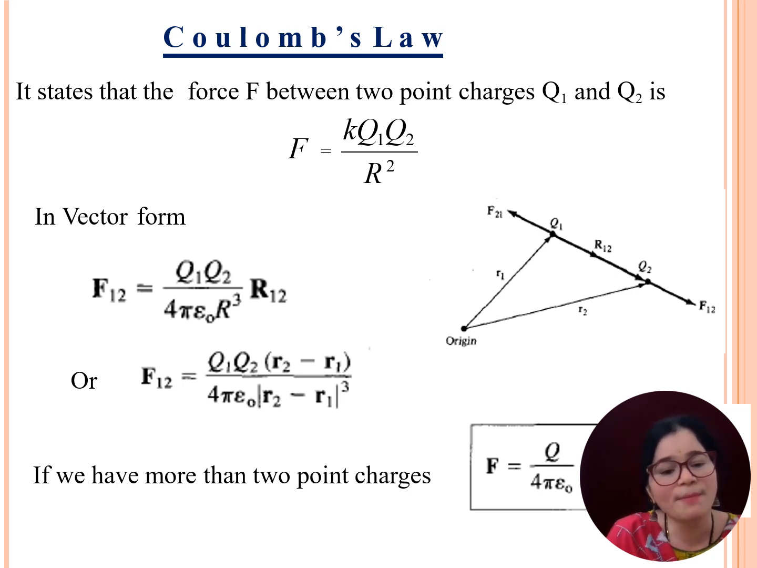K equals 1 by 4 pi epsilon naught. This is a constant value, where epsilon naught is the permittivity of the material. Already we know that constant value, 8.854 into 10 to the power minus 12 farad per meter. Right? So by using this Coulomb's law, we are able to calculate the force between two constant charges.